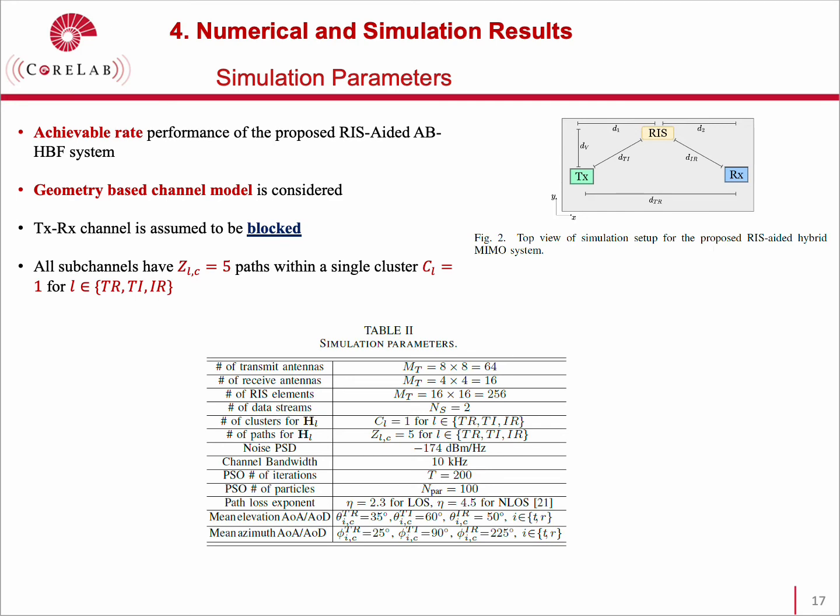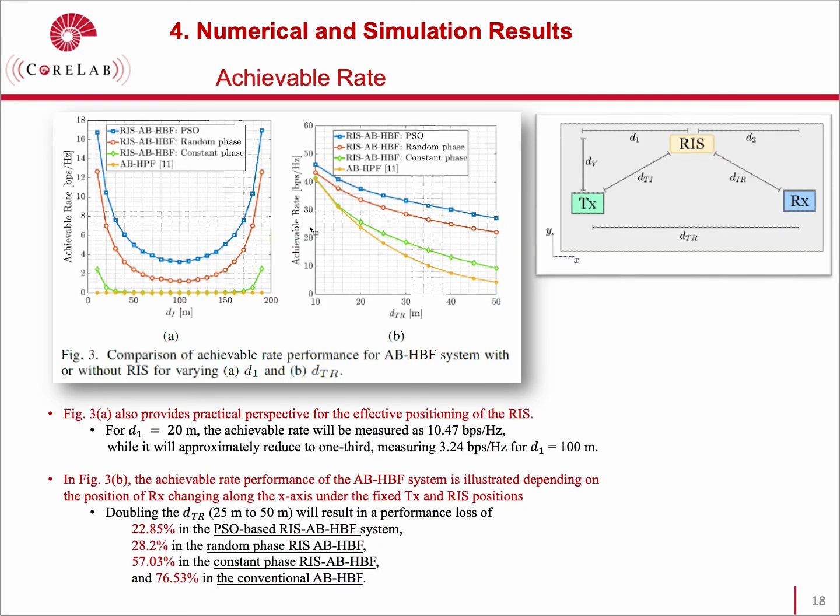to have line-of-sight conditions. First numerical result, we consider the comparison of achievable rate performance of the angular-based hybrid beamforming system with or without RIS for varying D1 and DTR distances. In this comparison, the RIS-assisted system with random and constant phase adjustment are also considered as a benchmark system. In Figure 3a, we compare the achievable rate performance for the angular-based hybrid beamforming system for varying transmitter array separation under fixed transmitter and receiver positions.